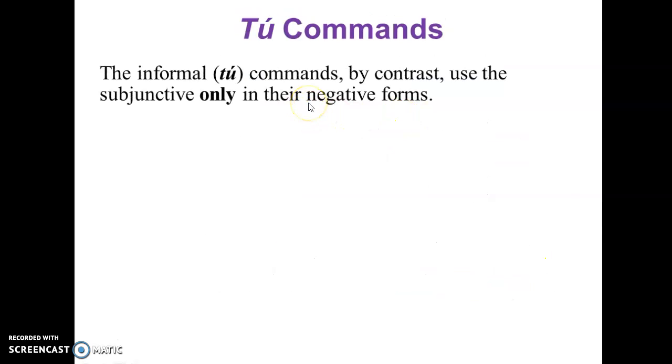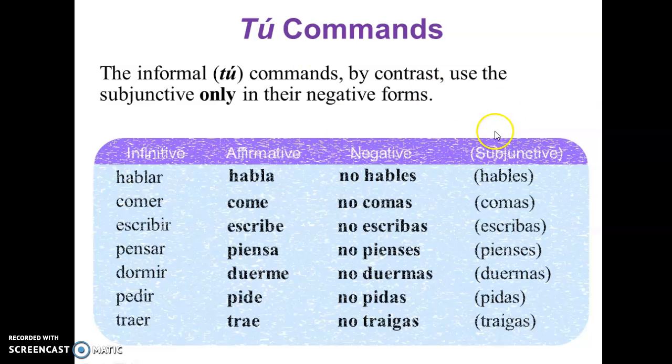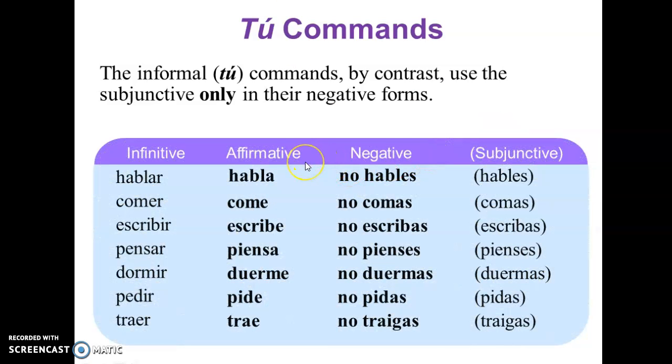So we use, by contrast, the subjunctive only when we need to say something like don't do it. It's a negative command. So this is how it looks. Affirmative, we're saying habla, come, escribe, piensa, duerme, pide, trae. So we're saying speak, eat, write, think, sleep, ask, bring.